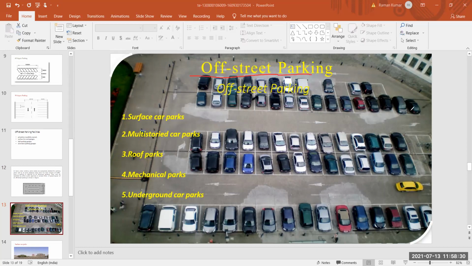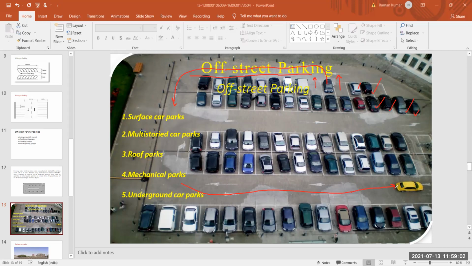In off-street parking, you see here many cars are to be parked. Here also many cars are to be parked. Here is the space left for cars to be parked. So here also space is left. If this vehicle wants to exit from this parking lot, they just maneuver along this path, come to here, and from here they exit from this parking lot.